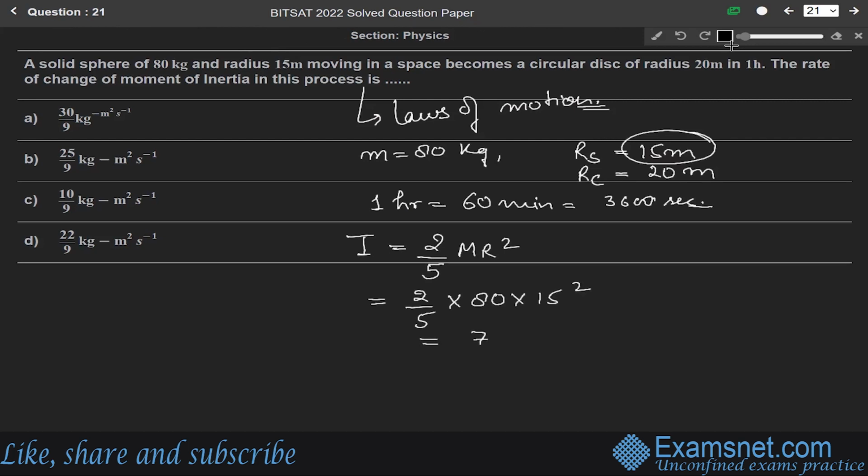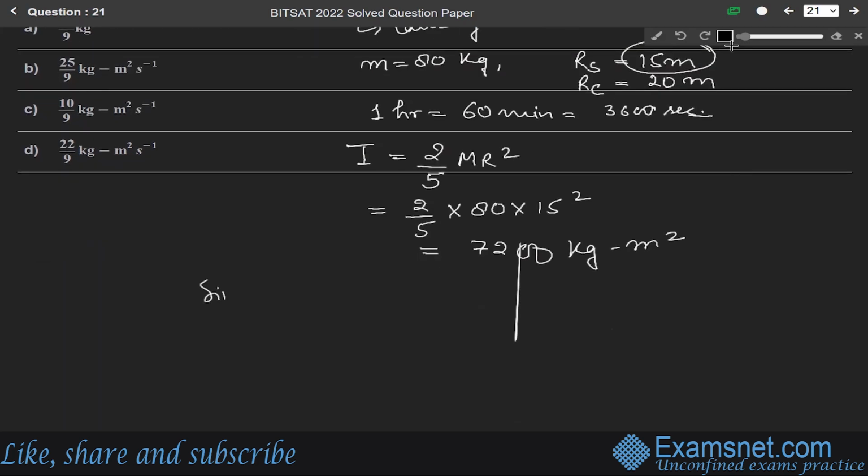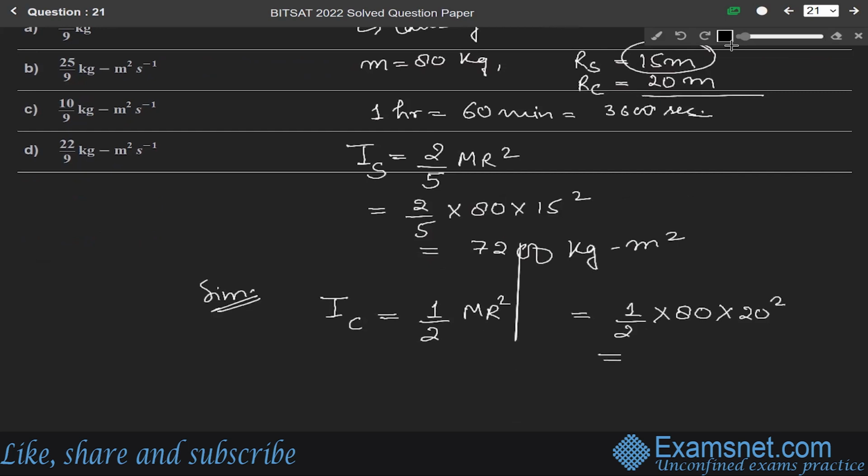So it will be equal to 7200 kg meter square. And similarly, the moment of inertia of a disk, let us say I_S is for the solid sphere, and this is for the circular disk. So it will be equal to 1 by 2 mr square. So it will be equal to 1 by 2, mass is 80 and R is 20 meter, means 20 square. So it will be equal to 16,000 kg meter square. Okay. Now let us say this is equation number 1, this is equation number 2.